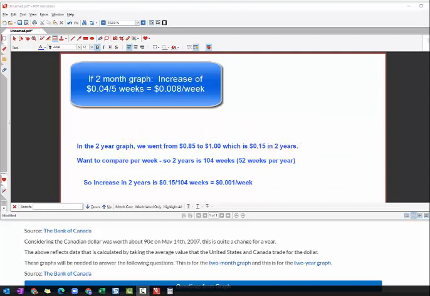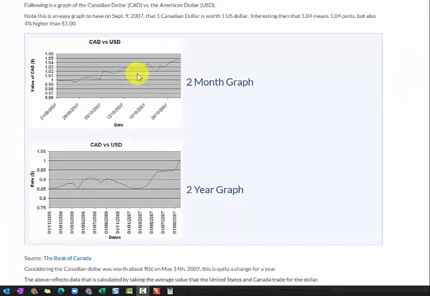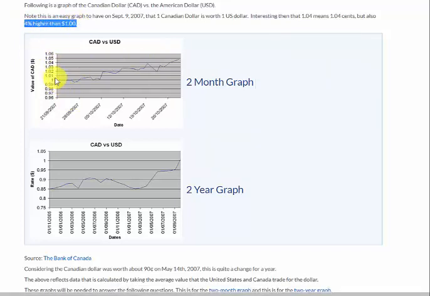But I want to compare per week, because the first one I did per week. So I'm going to look in 2 years. That's 104 weeks, because there's 52 weeks per year. So the increase in 2 years is 15 cents, and 104 weeks is about 0.001 per week, which is much less than this guy, right? The only other thing I'd say is on the first one, it started at $1. That's a nice number to start with, because $1.04 is 4 cents more, which is actually 4% higher. So it's nice to start at 1. That just happened to be here, but we'll see that in our assignment as well.